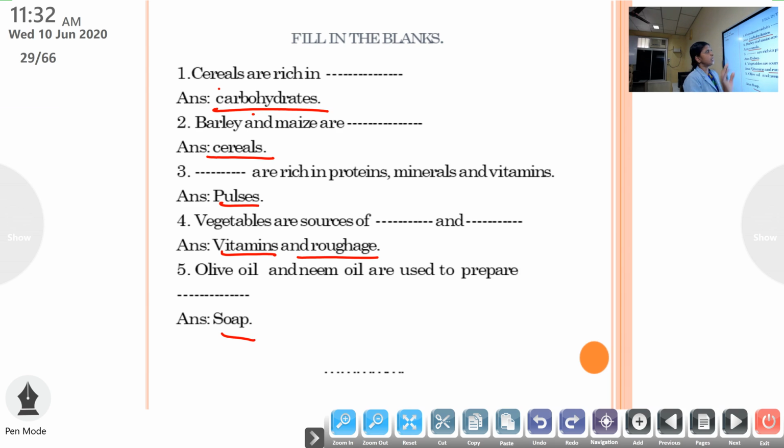Soap. So one more time I repeat the questions. Cereals are rich in what? Carbohydrates. Barley and maize are cereals. Then dash are rich in proteins, minerals and vitamins. Pulses. Vegetables are sources of dash and dash, vitamins and roughage. Olive oil and neem oil are used to prepare soap.